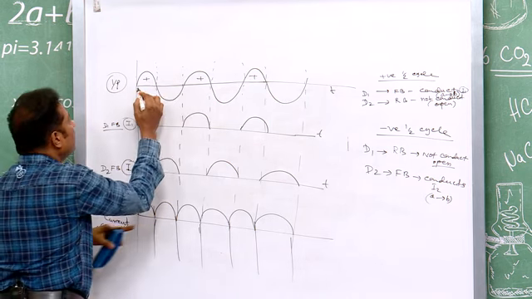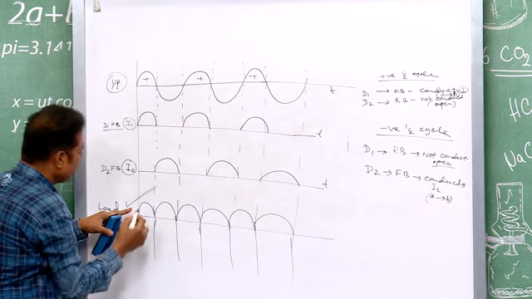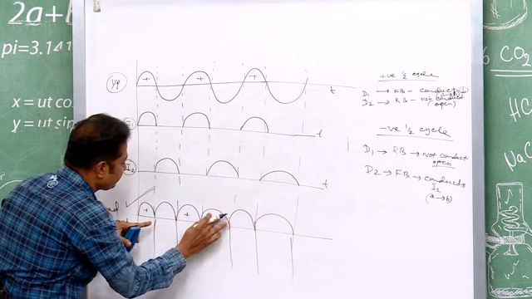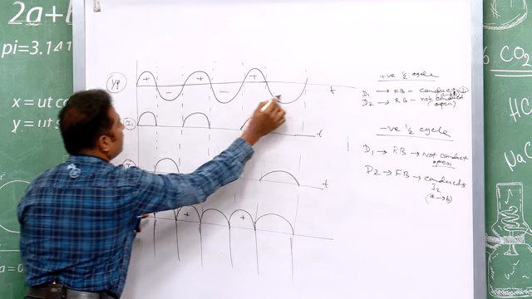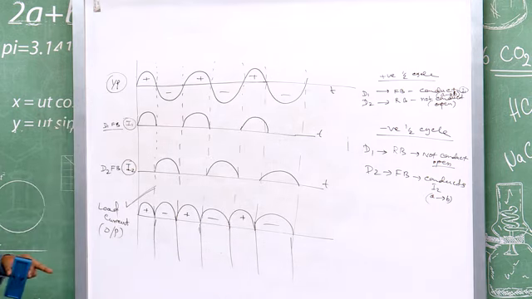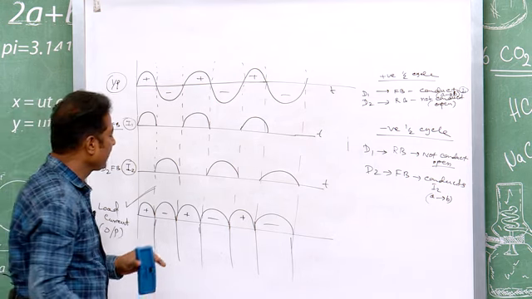All the positive half cycles give this one, and all the negative half cycles give this one.